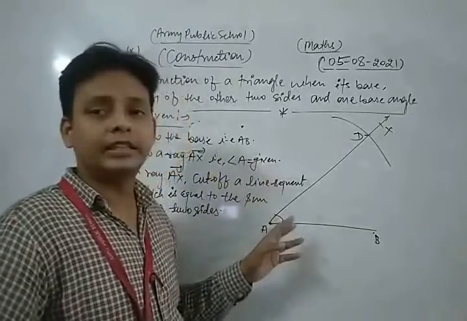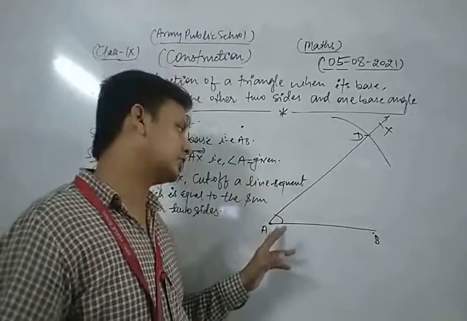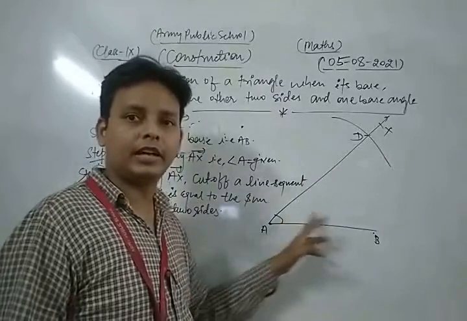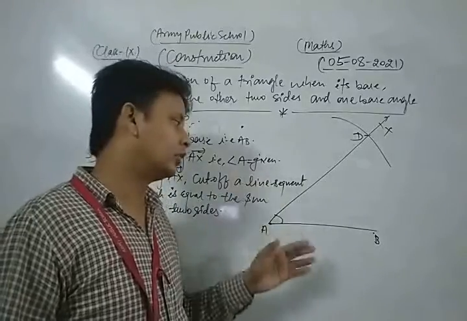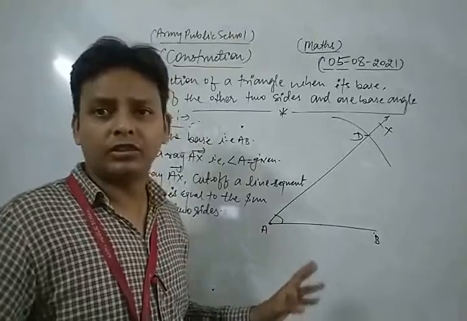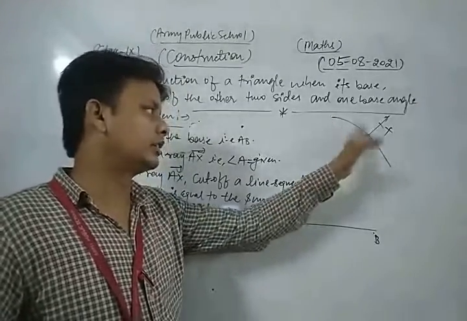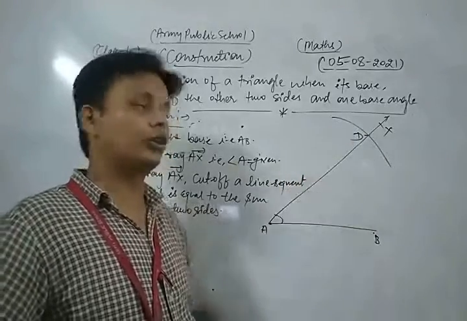and after the next step we draw ray AX such that angle A is drawn. We draw an angle BAX, which is given in our question. One base angle is already given. Now in the next step, taking A as center and distance equal to the sum of the other two sides, which is given already in our question, we cut an arc which cuts the ray AX at point D.